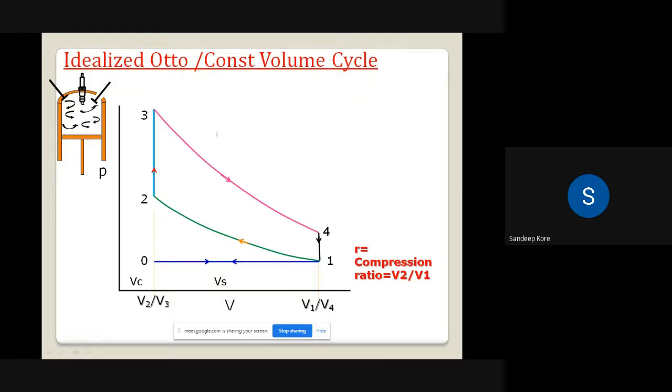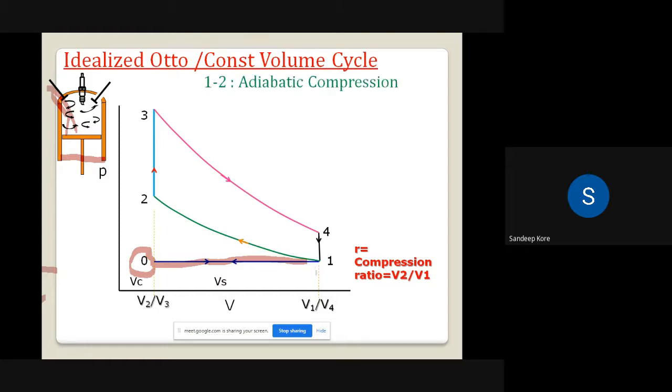Okay. Now we are going to the PV diagram. Whatever sequences are happening in this engine, we represent on the PV diagram. So there is the 0 point. At the 0 point the suction is going to start. So 0 to 1 is the suction. It means your piston will be here at BDC, the inlet valve is open and air is sucked inside the engine. So 0 to 1 is the suction process.